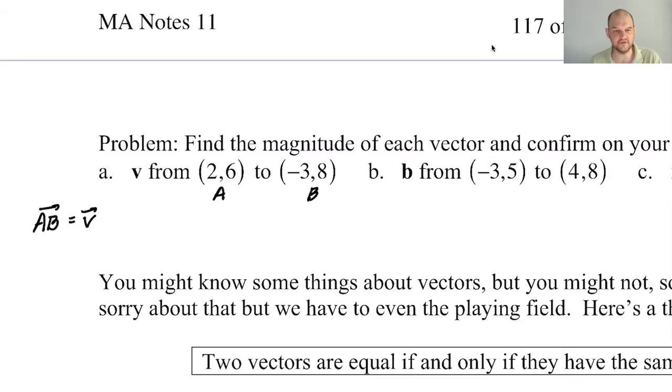especially considering once you've used the start and end point to peel off the directions, like what are you supposed to do? Are you moving left or right, and by how much? Are you moving up and down, by how much? Once you peel off that information, the specific initial and terminal point don't matter anymore. You can then have whatever initial point you want. Follow the directions, you'll get whatever terminal point you need. So let's move over to GeoGebra and I'll show you kind of what I mean by that.